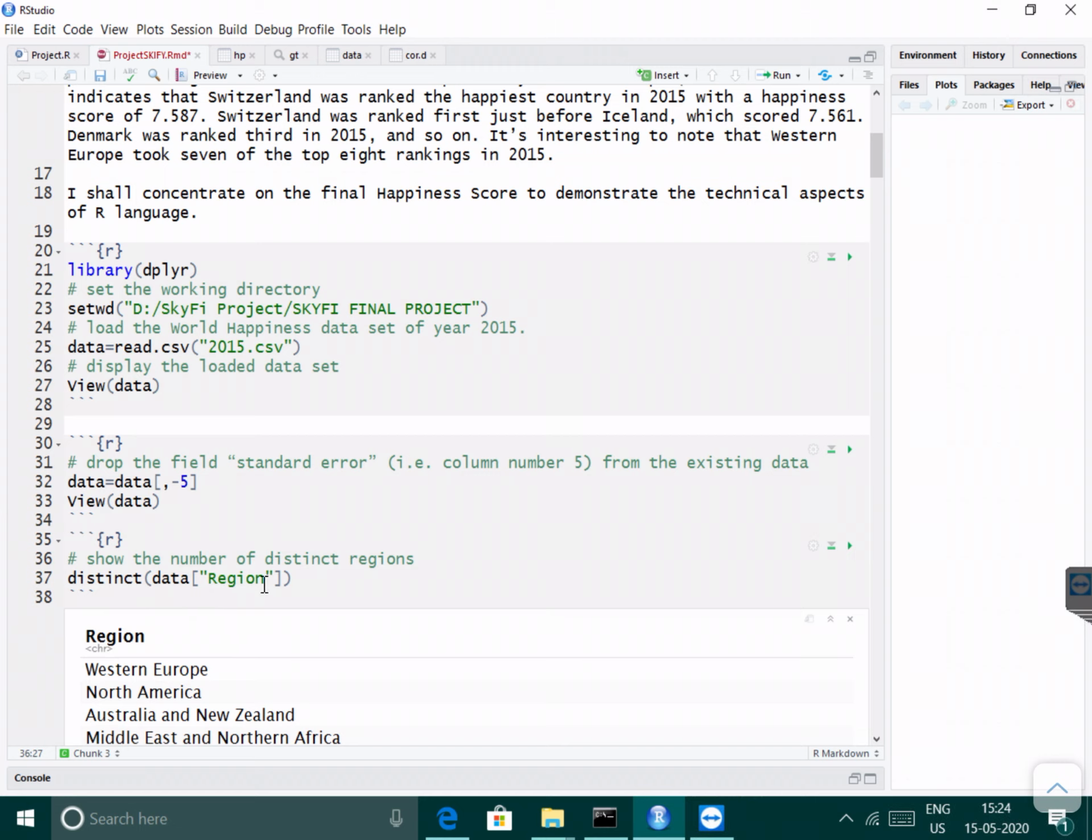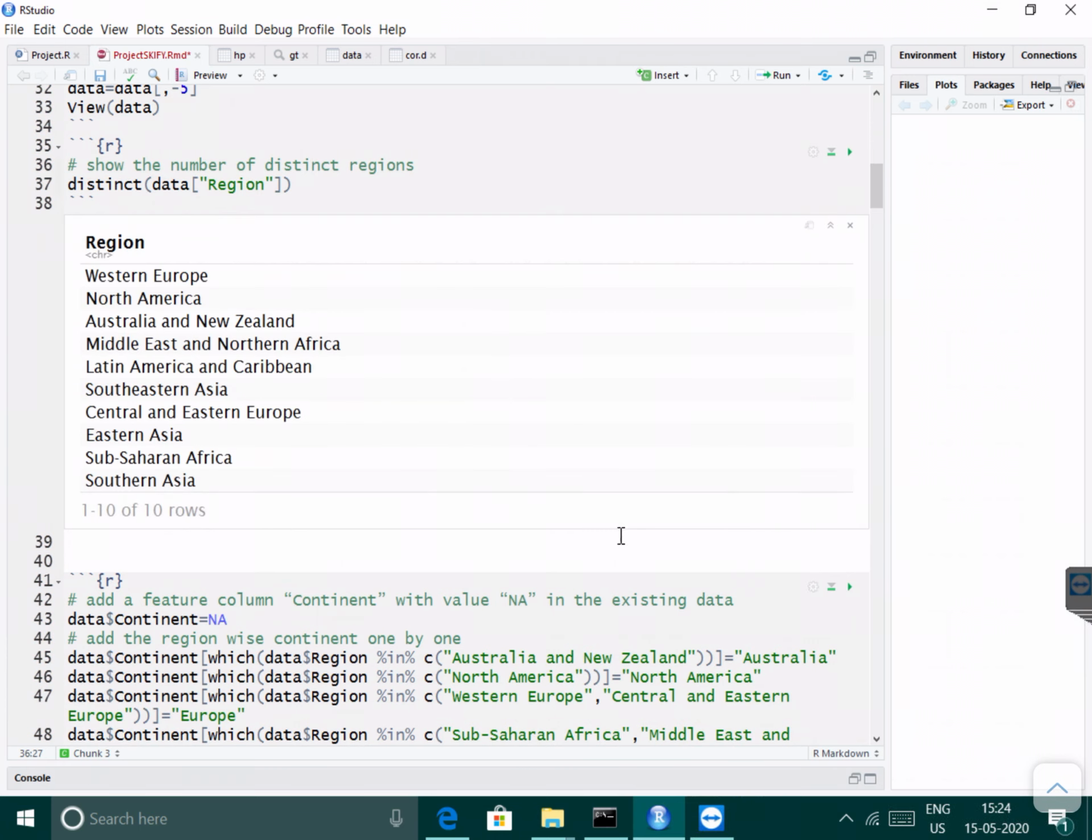and distinct is region-wise, where region is the field name. After executing, there are 10 regions: Western Europe, North America, Australia and New Zealand, Middle East and Northern Africa, Latin America and Caribbean, Southern Asia, Central and Eastern Europe, Eastern Asia, Sub-Saharan Africa, Southeastern Asia.